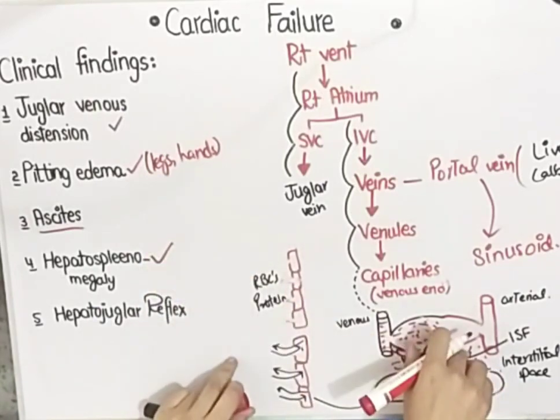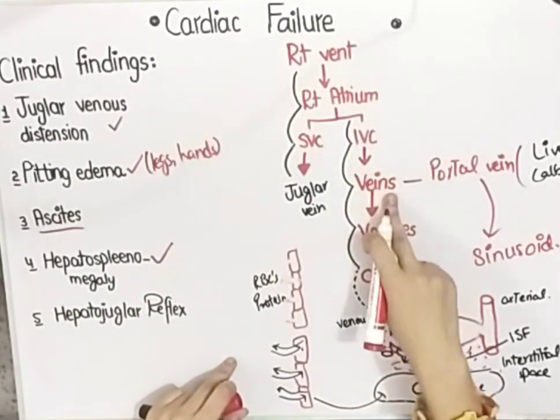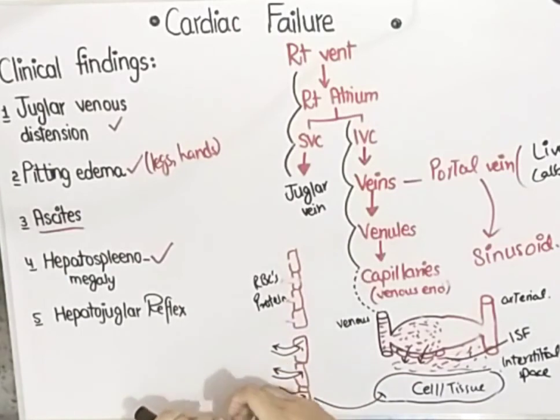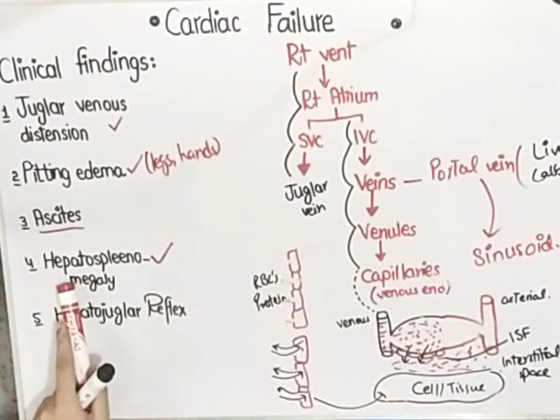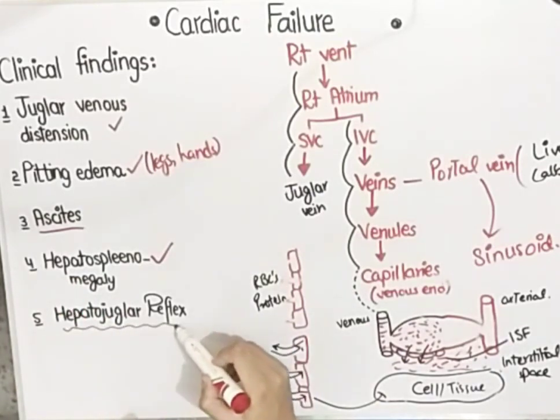Next important sign is hepatosplenomegaly. This is again related to it: blood backflows from the inferior vena cava to the veins of the liver, and ultimately there is a lot of blood buildup in the liver, and that causes the enlargement of the liver and ultimately the spleen. That is called hepatosplenomegaly. There is a last sign which is hepatojugular reflex.